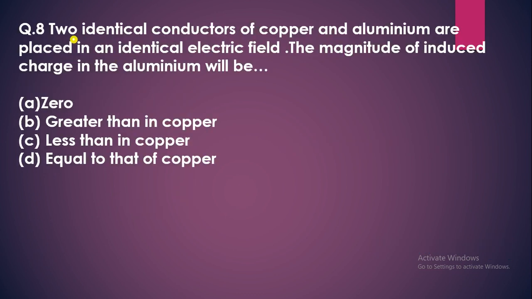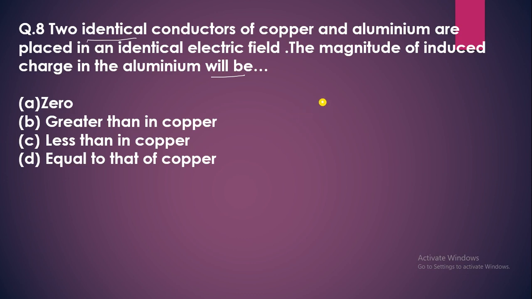Next question: two identical conductors of copper and aluminium are placed in an identical electric field. The magnitude of induced charge in the aluminium will be... Identical means both have the same properties like mass, charge, area of the spheres.